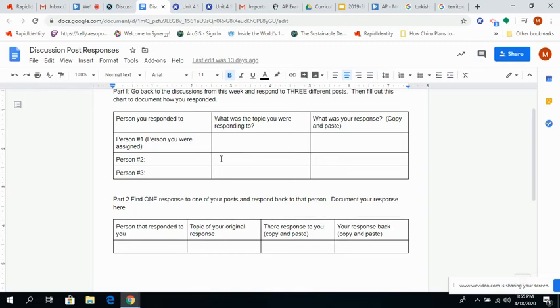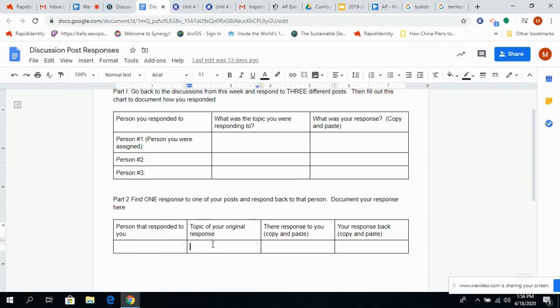You can just respond to 3 different people, but try to respond to your partner so everyone gets someone to respond to them. And try to respond to your partner, especially earlier in the week, so that they can do the second part. The person that responded to you might just be your partner, or it might be your partner and a couple other people, depending on who you choose as your second and third person to respond to. But if you're getting to the end of the week and it's Friday afternoon and no one has responded to a discussion post of yours yet, then you can skip this part.